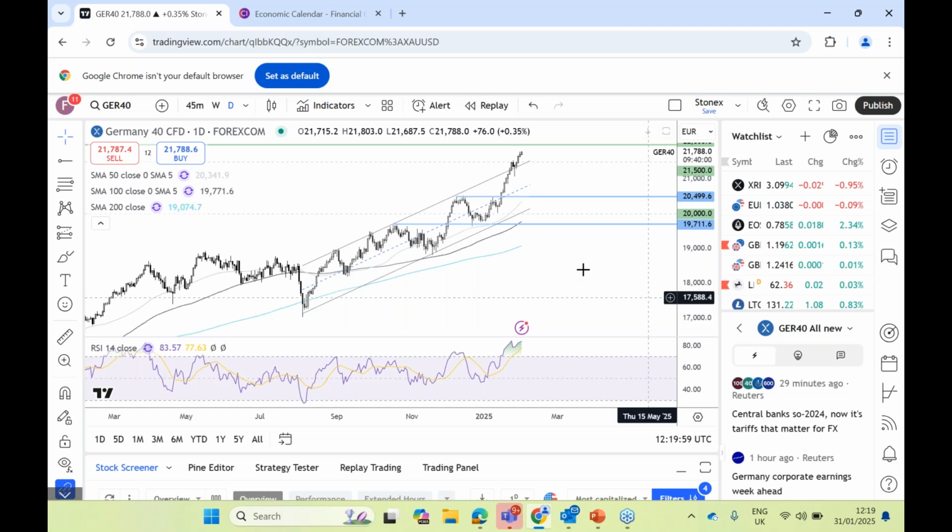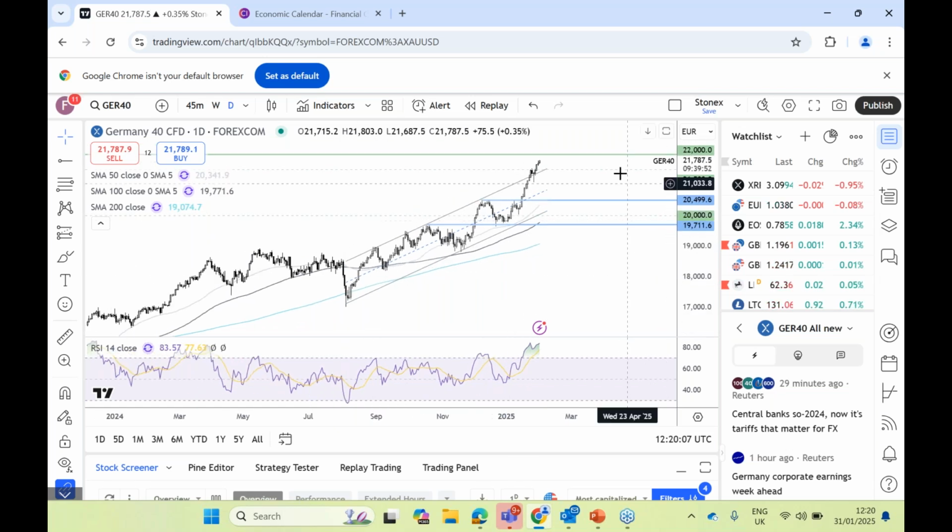So, this is a rally that we've seen in the DAX. It's risen above its rising channel. It's broken out there. It's looking towards that 22,000 level. We're very much in overbought territory. Previously when we've seen overbought territory, we have seen a period of consolidation, which we're potentially expecting to see soon. But obviously the RSI doesn't tell you when these things will happen.